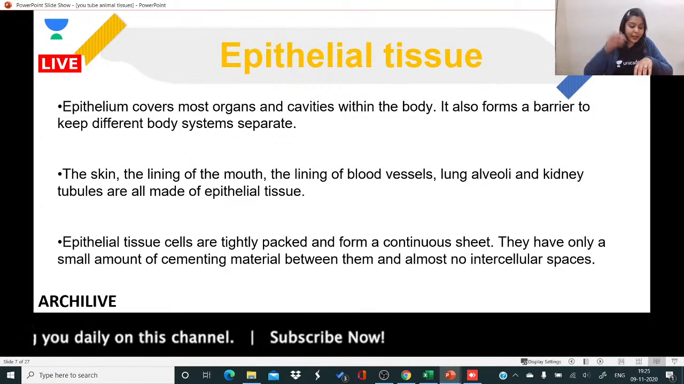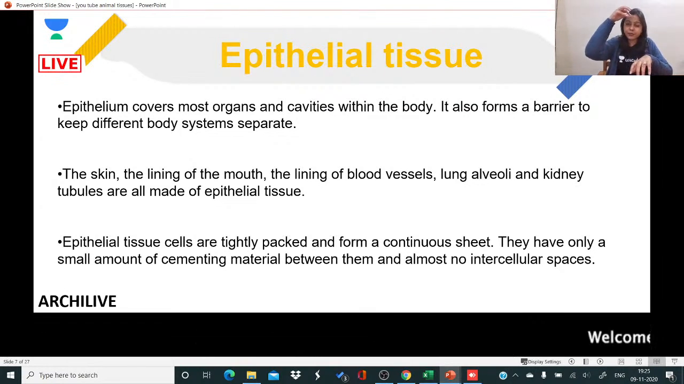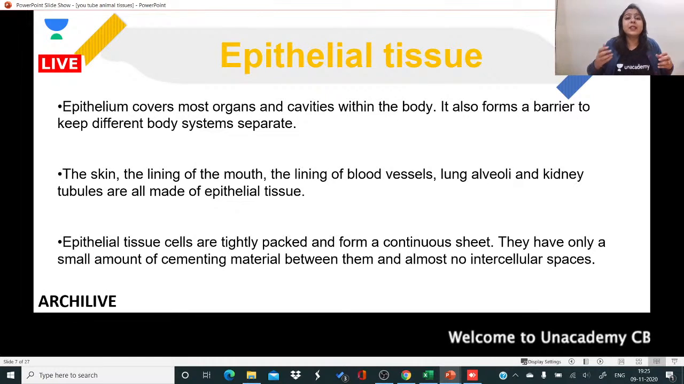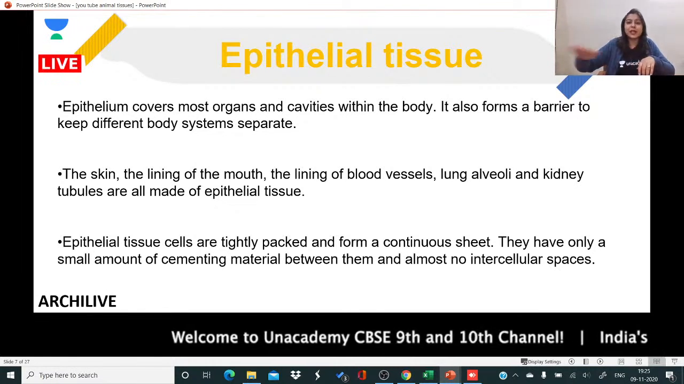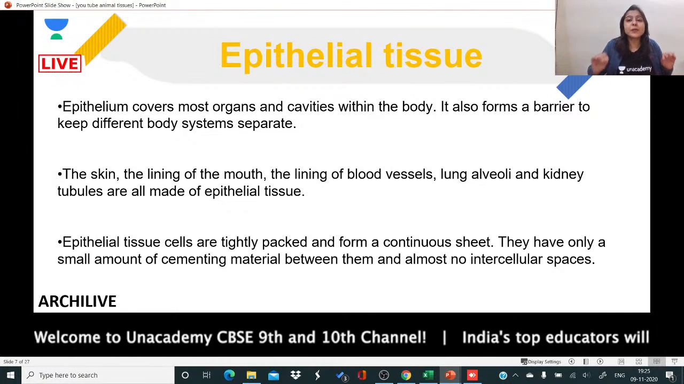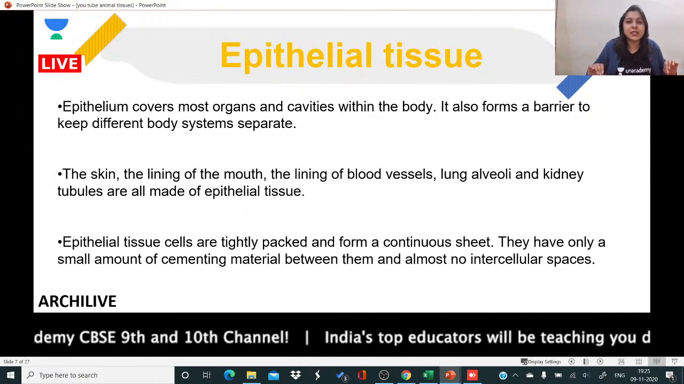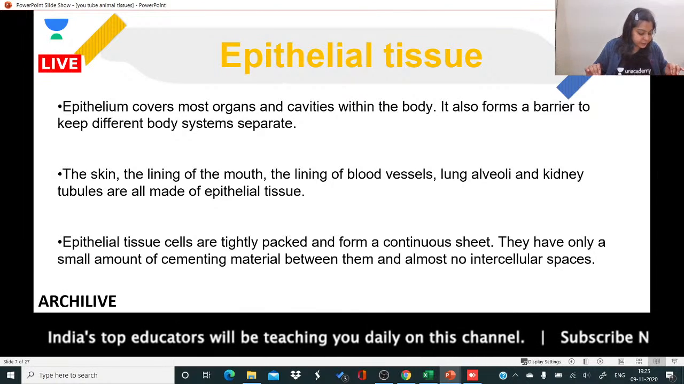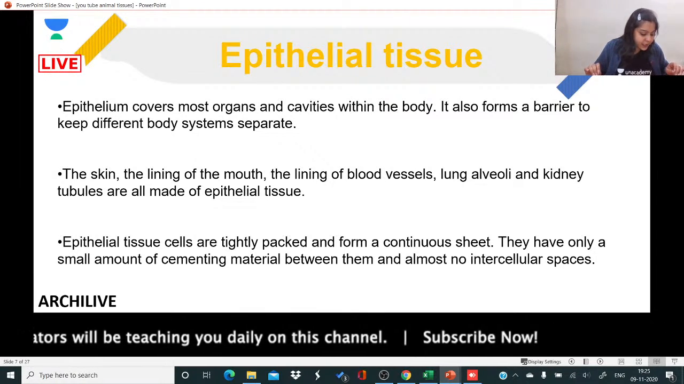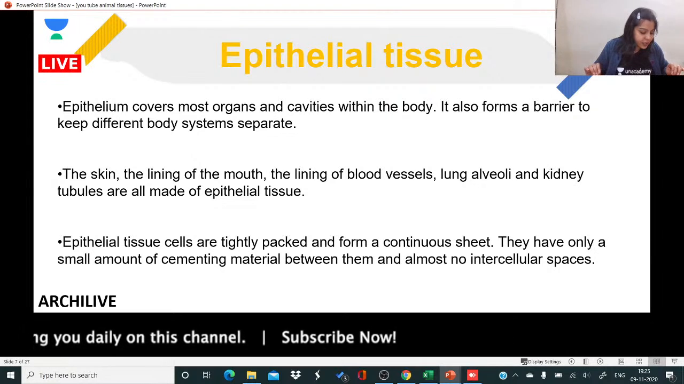So if you put anything on your skin, does it just go inside? No, because this epithelium is providing you protection. So it is a continuous sheet and there is no space between the cells. The cells are tightly packed. Yes Monu, absolutely right.